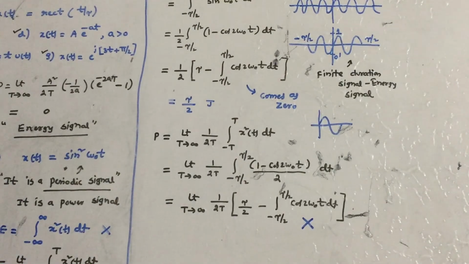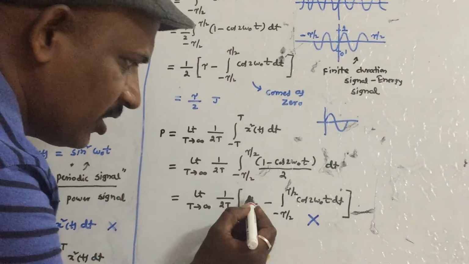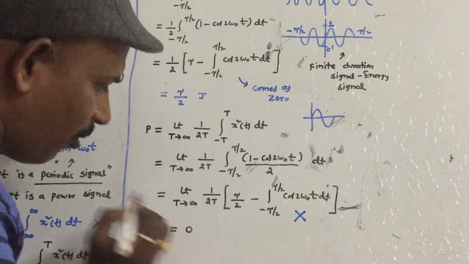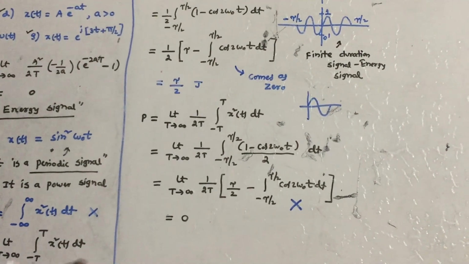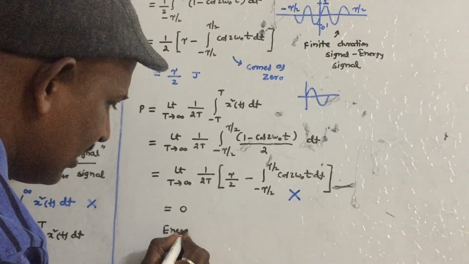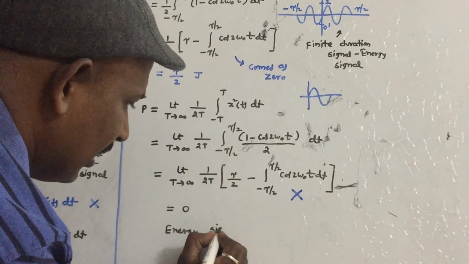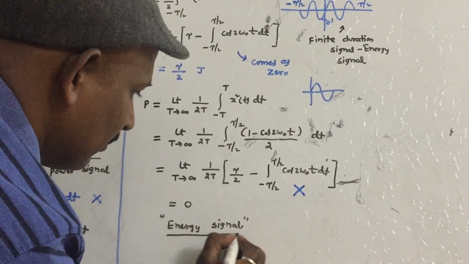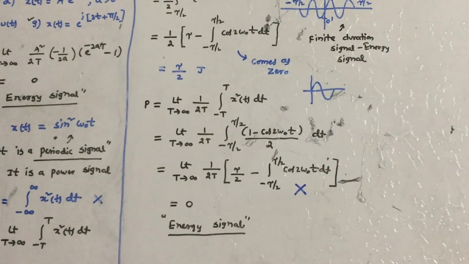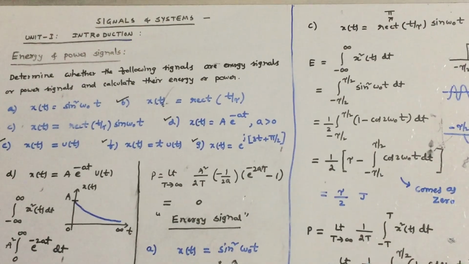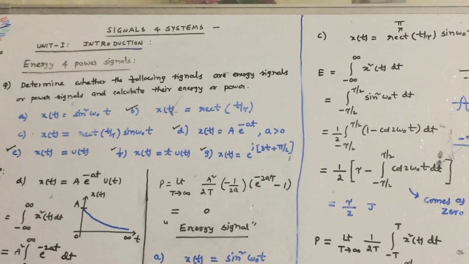Tau is a constant pulse width. If you substitute T equal to infinity here, the answer will come out as 0. You can see that energy is finite and power is 0. So which kind of signal is this? This is an energy signal. In this way you can answer the energy and power signal questions of this kind.